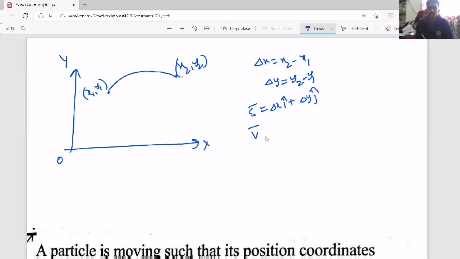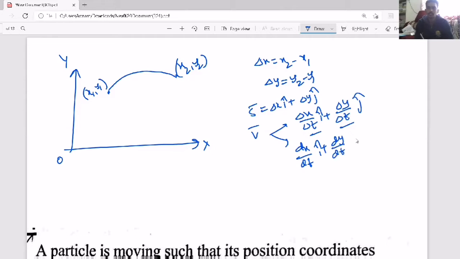And in a similar way, for velocity also, there are two components. One is delta x by delta t i cap plus delta y by delta t j cap. This is average velocity, and this is along the x-axis and this is along the y-axis. So there are two components of velocity. Similarly, dx by dt i cap plus dy by dt j cap. Here this is the x component, this is the y component. So the first one is average and this one is instantaneous velocity.